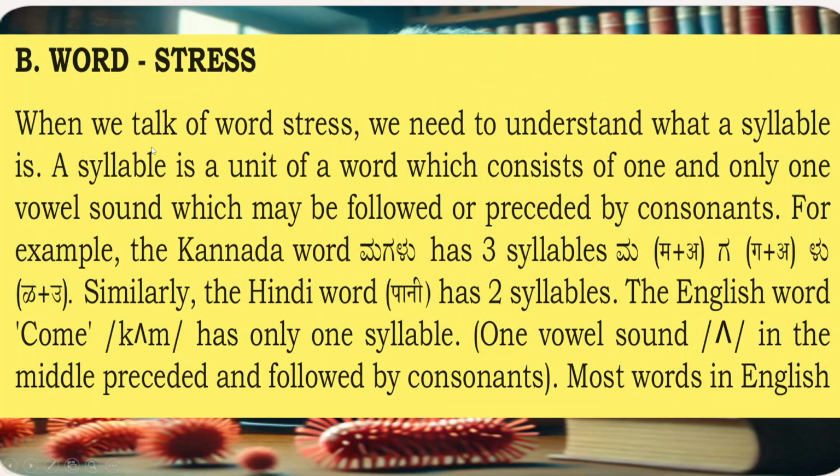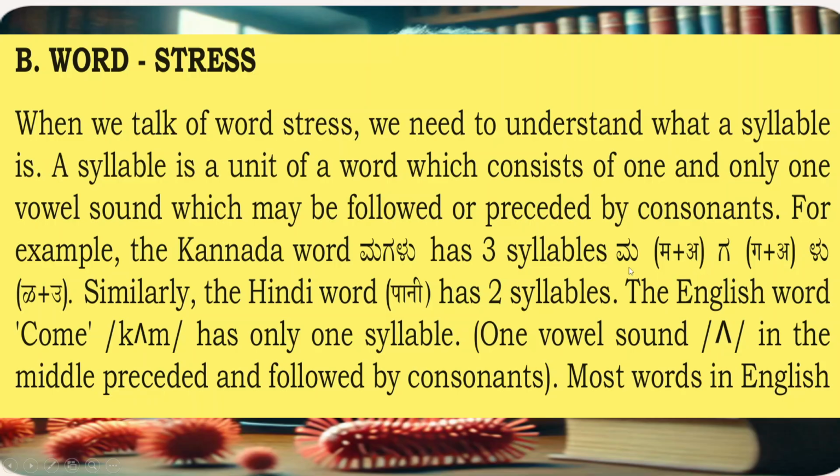B. Word stress. When we talk of word stress, we need to understand what a syllable is. A syllable is a unit of a word which consists of one and only one vowel sound, which may be followed or preceded by consonants. For example, the Kannada word magalu has three syllables here: ma, ga, lu. Okay.